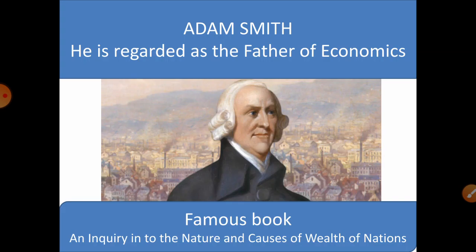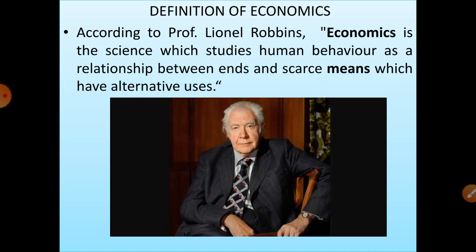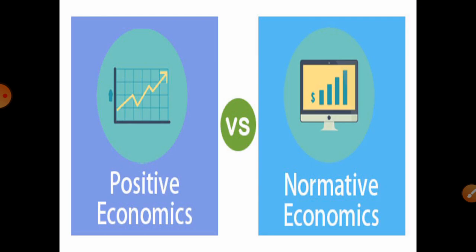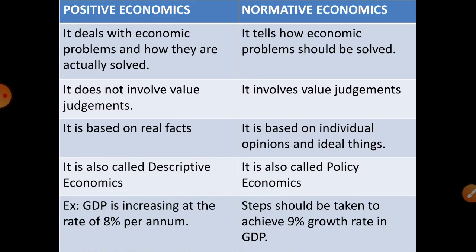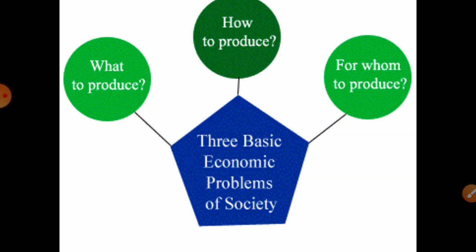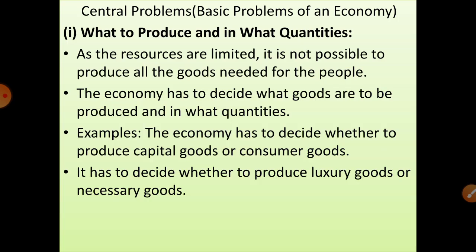Let's go for a small recap of what we discussed in the previous classes. We discussed the father of economics, the definition of economics, branches of economics, positive and normative economics, and then what an economy is. Last, we discussed the central problems of an economy: what to produce, how to produce, and for whom to produce the goods. In this we have seen what to produce and in what quantities.